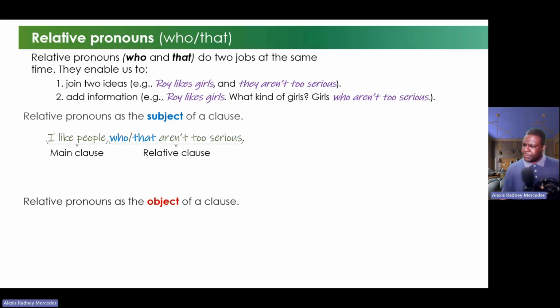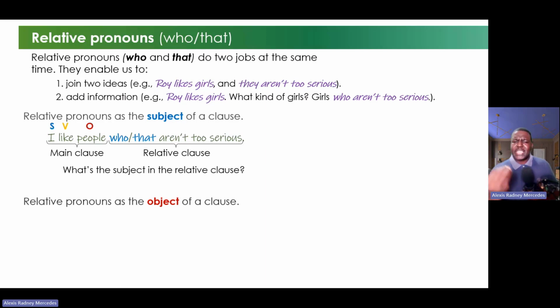The main clause. Now, as you can see here, as I told you before, a clause needs a subject. As you can see here in the main clause, the subject is I. I is the subject, it's a pronoun. And the verb, very easy, is like. And we have the people is the object, okay? The object. Now, in the relative clause, we have to answer the same question. What is the subject in the relative clause? Do you know what the subject is? Because we need a subject to be a clause. So the subject is who or that.